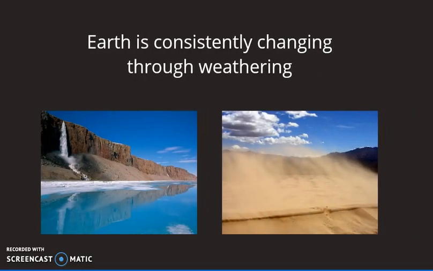Weathering takes place as rocks are consistently broken down into smaller pieces over time due to the many effects of weather. It is one way the Earth is consistently changing.